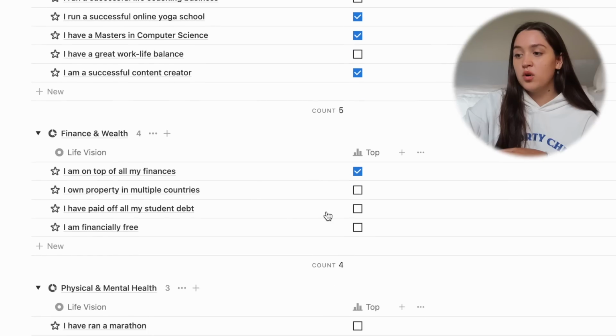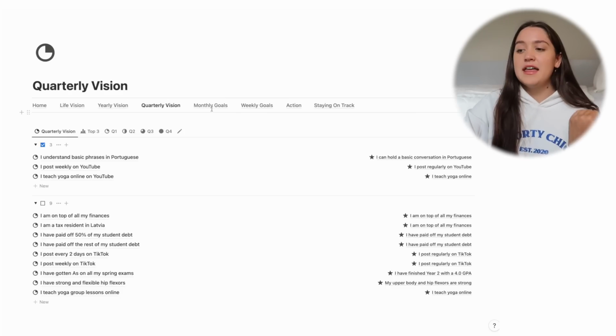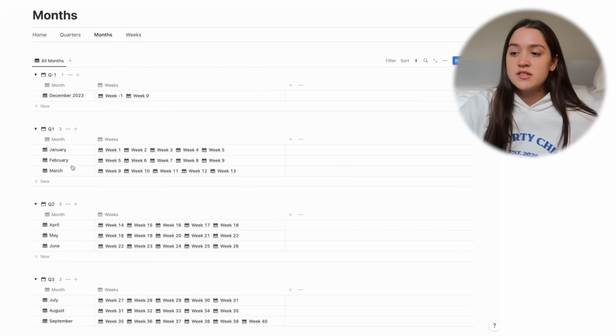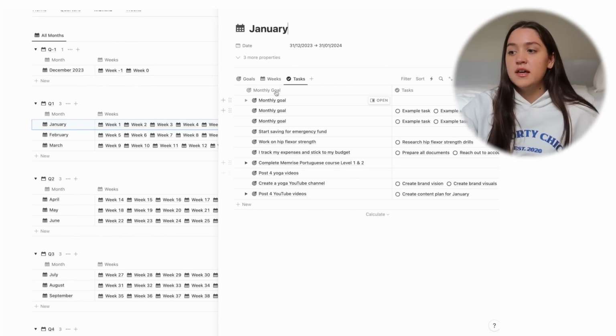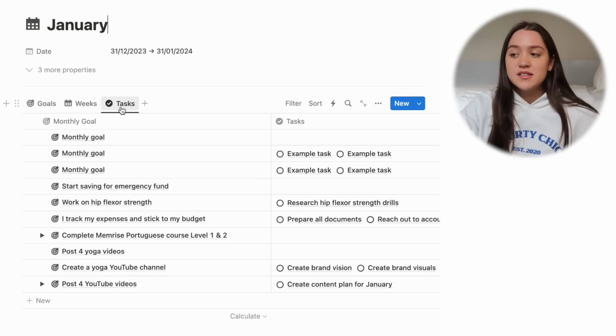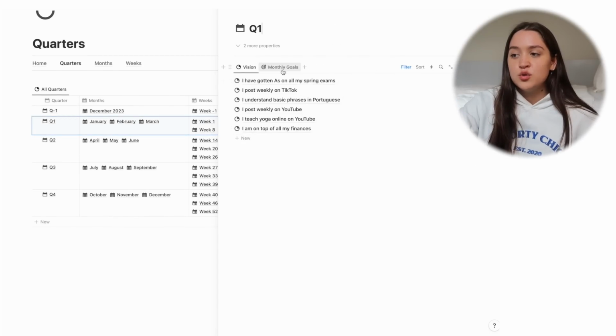And then once you prioritize what life visions you want to focus on this year, you create your yearly vision, your quarterly vision, and then depending on the different goal personalities, it might be broken down into monthly and weekly goals. So the visionary one has monthly and weekly goals, the disciplined one has only monthly goals, and the intentional one only has quarterly goals. And also we have a database for the quarters and the months. So if you want to see your progress, for example, you can go to January, and see what goals you set in January, what weekly goals you set in January, and what tasks you had to get done. So if you want a quick little overview, you also have these databases to check on your stuff.